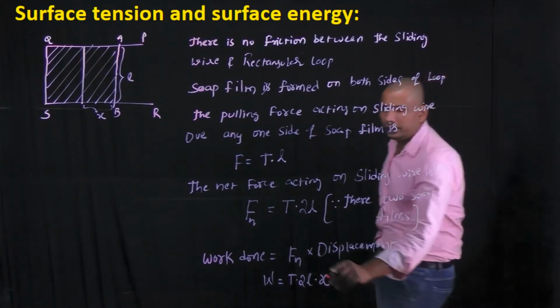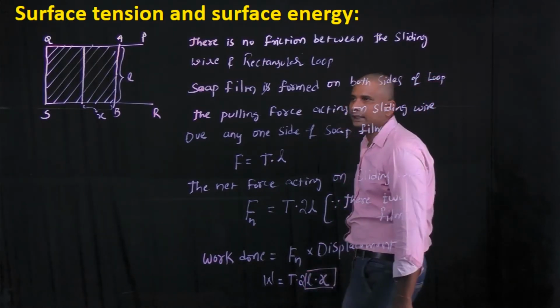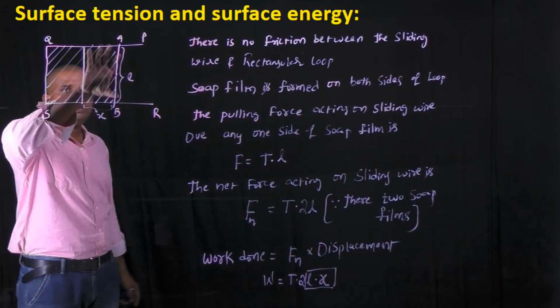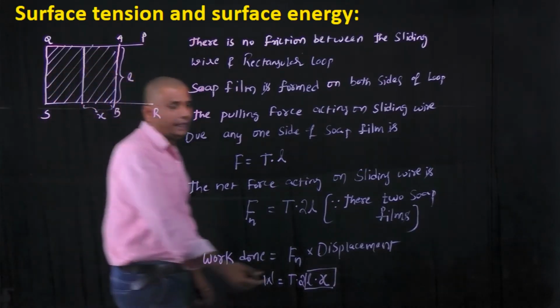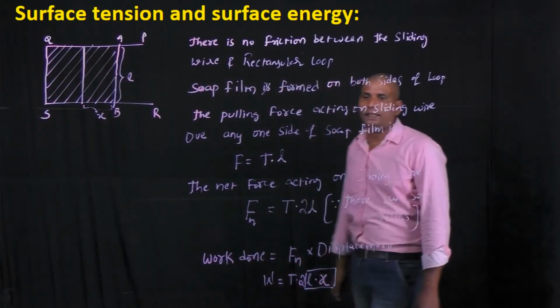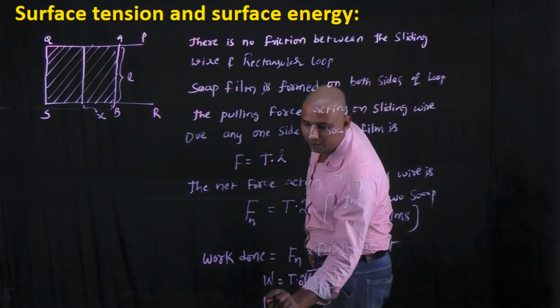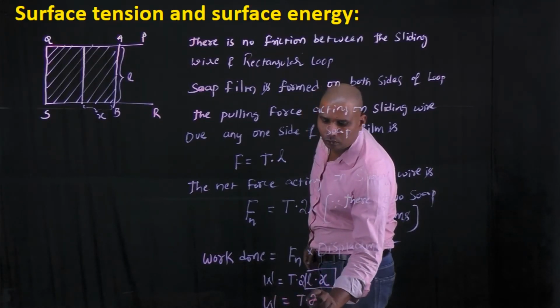We observe this product, length into x, is like the length into breadth of this rectangle. For any rectangle, the product of length into breadth is nothing but area. Now finally, work done is equal to T into 2A.